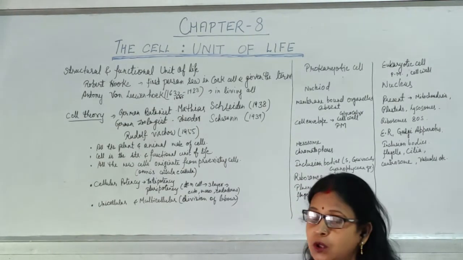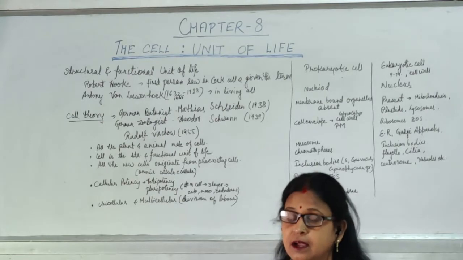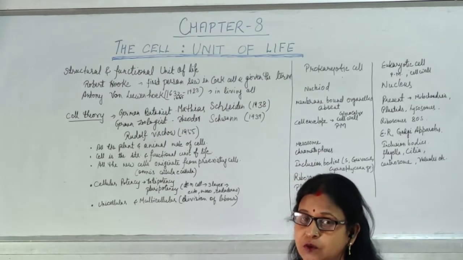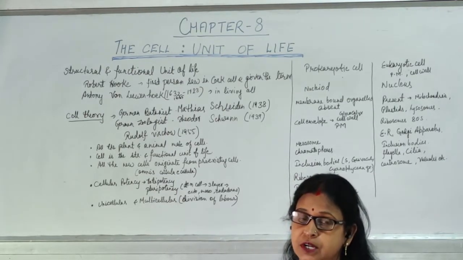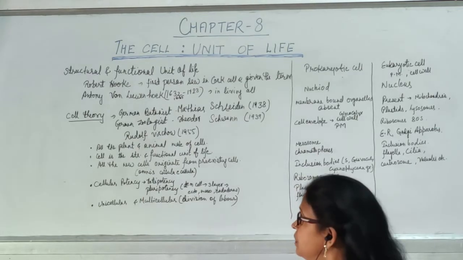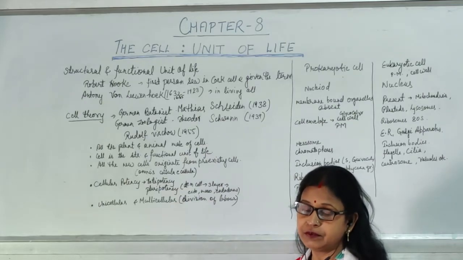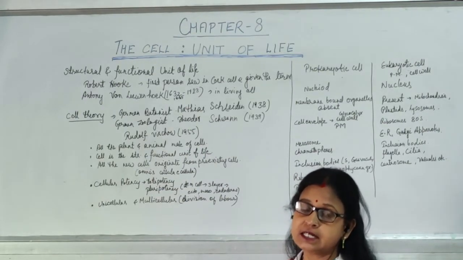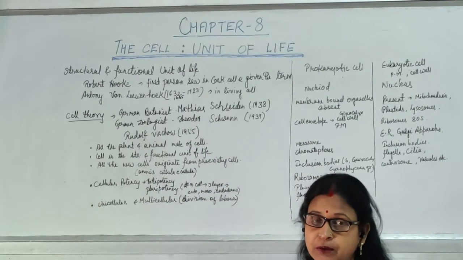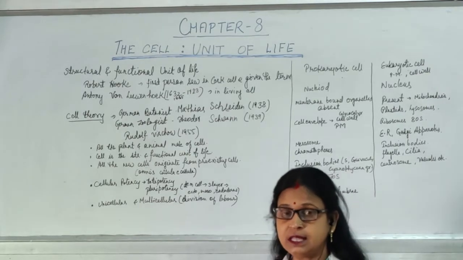According to them, all the plants and animals consist of the unit, structural and functional unit, that is known as cell. And then came Rudolf Virchow in 1855. So all these 3 scientists gave the theory about the cell, that is known as cell theory.